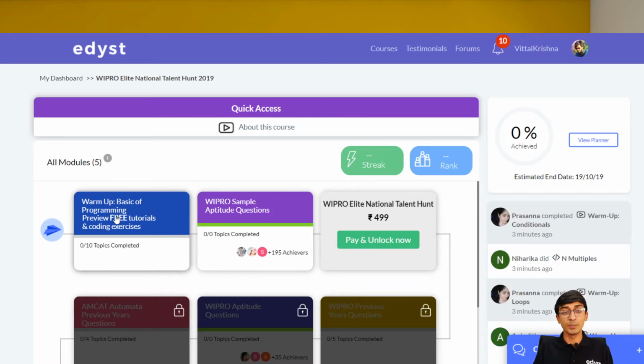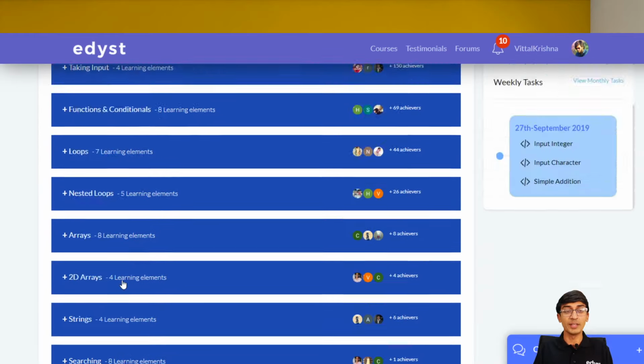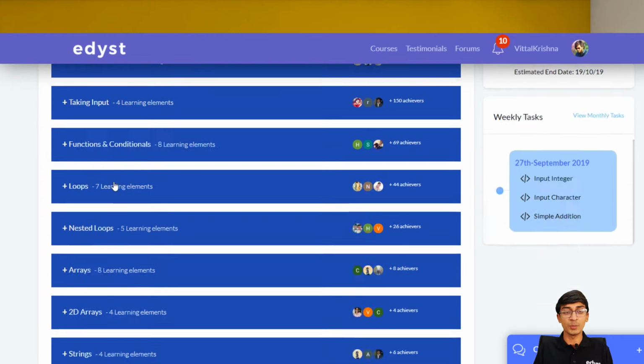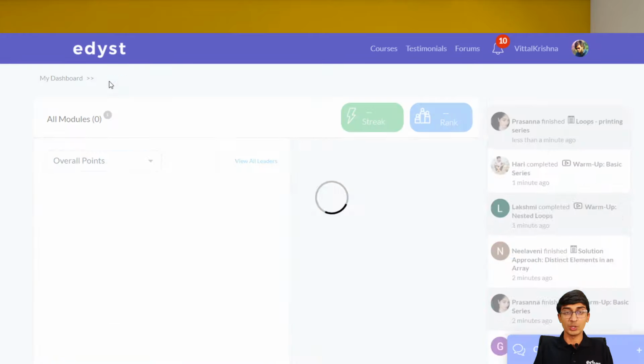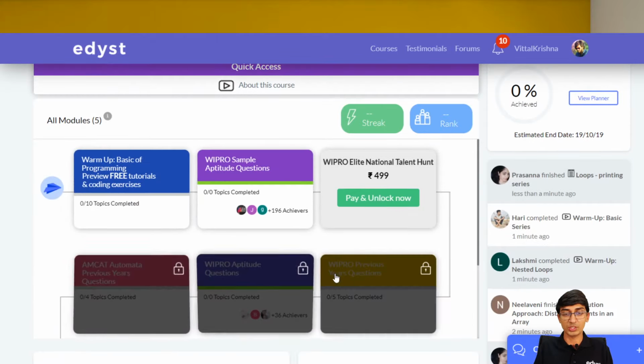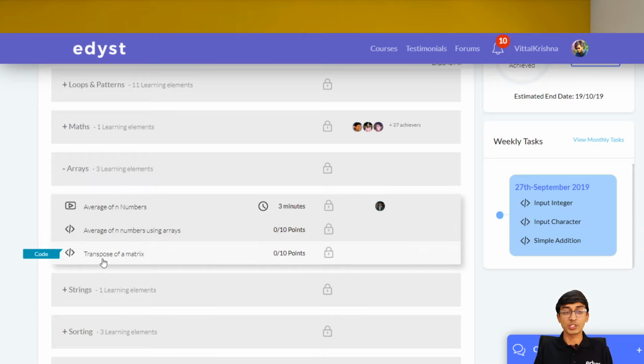The major unique part about this warm-up is that if you are someone who has not coded in a long time, this is your complete revision, right from taking input all the way up to sorting. We do the entire revision of your programming concepts. So for example, if you're going into any of the Wipro questions, let me open them up. We've divided them into loops, maths, arrays. Let's say today's question is transpose of a matrix. Let's say you're stuck on this question. You don't remember how to take input of an array.